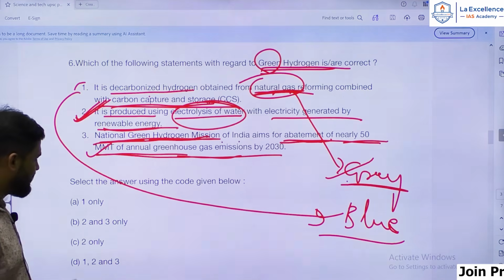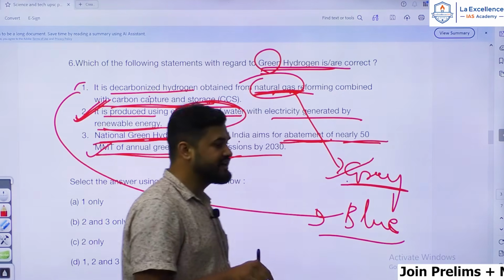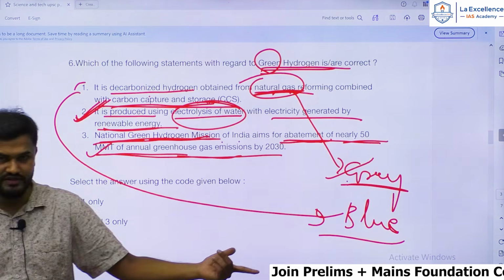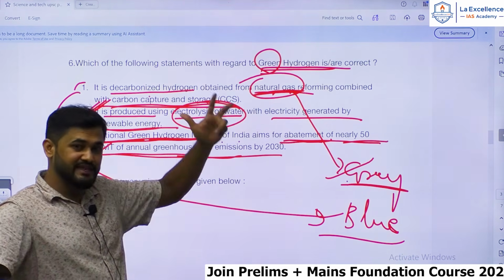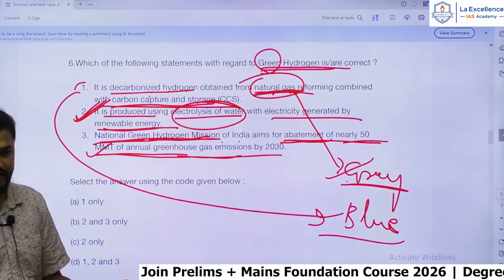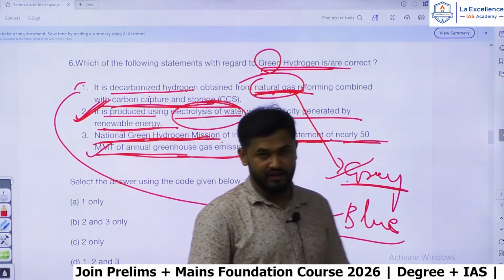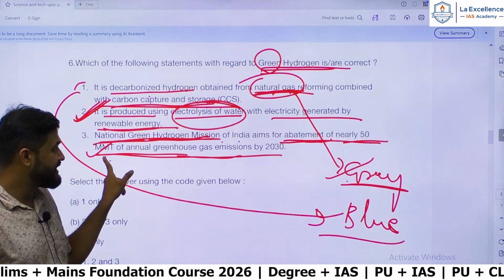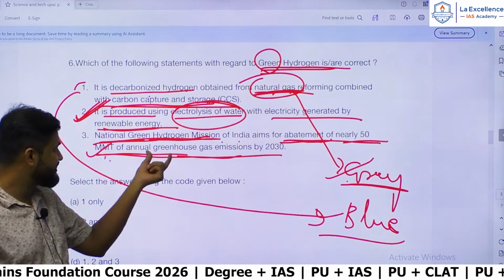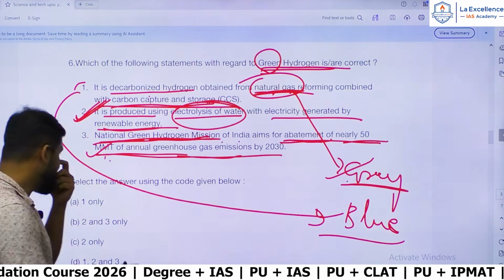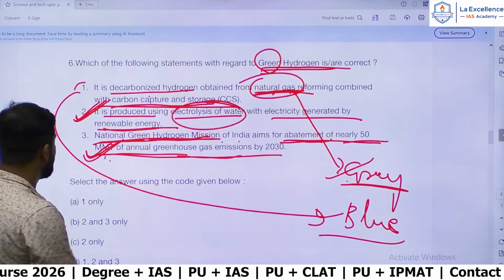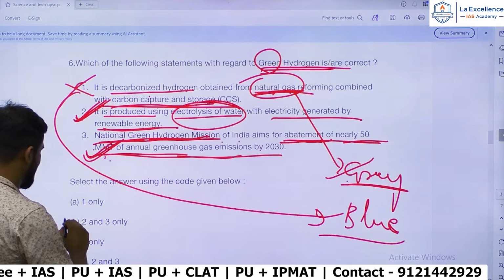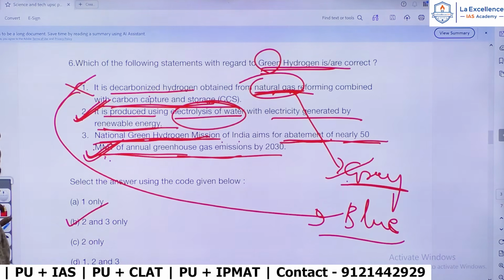50 MMT is correct. Okay, in the same mission there is also a target of producing 5 MMT green hydrogen by 2030. Okay, so that is the capacity we want to achieve annually to produce green hydrogen. That is another data point. You might get confused with this 50 MMT. This 50 MMT is abatement or reduction of greenhouse gas emissions. Okay, so hence this statement is a correct statement. So 2 and 3 are correct, and the first one is wrong. Hence the answer should be B.